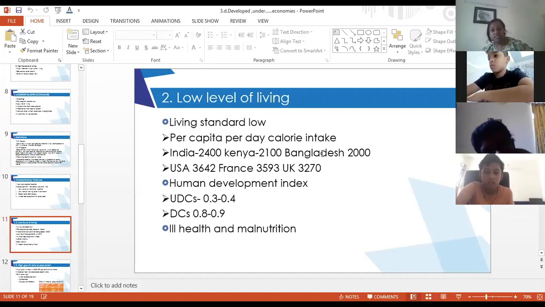So that is why we look at per capita per day calorie intake. Because if your income levels are high, you will be able to spend money on better food. But here the income level is low, so the standard of living is also low.